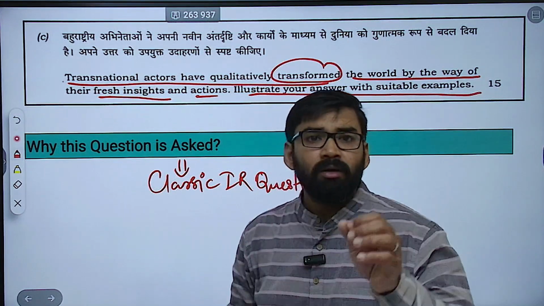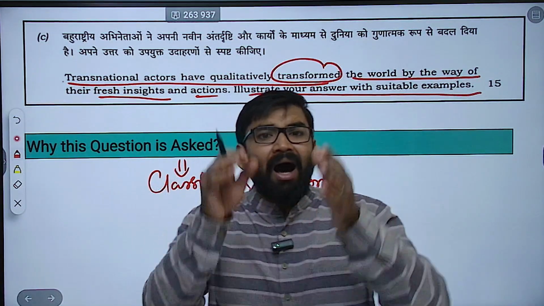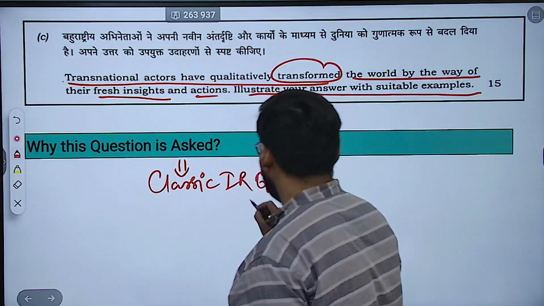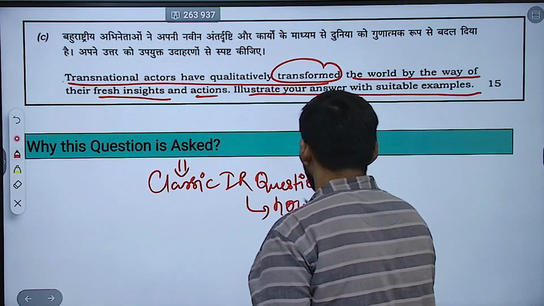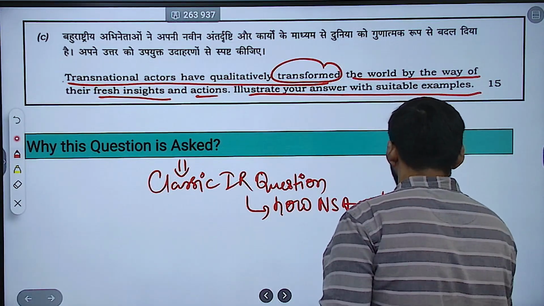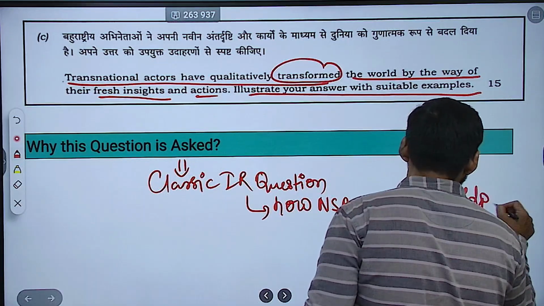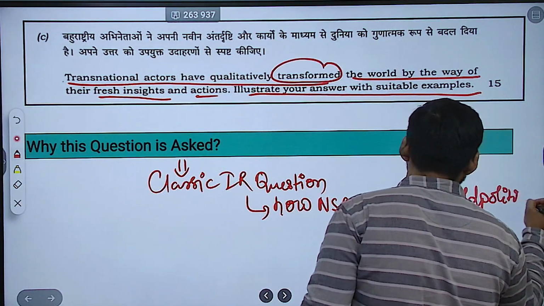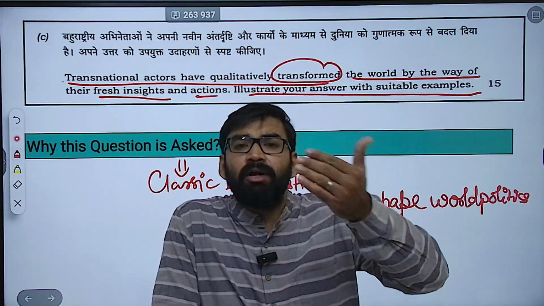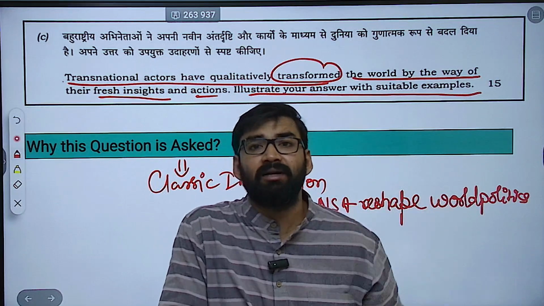It is going to test if you know how non-state actors reshape world politics. Then how this fits into the globalization, interdependence, and decline of state-centrism debates.